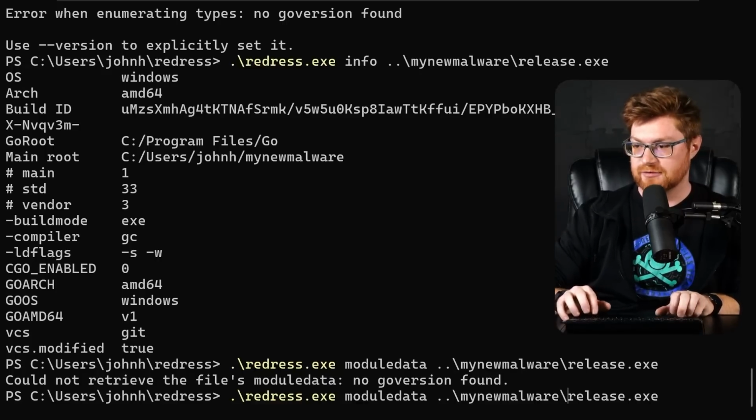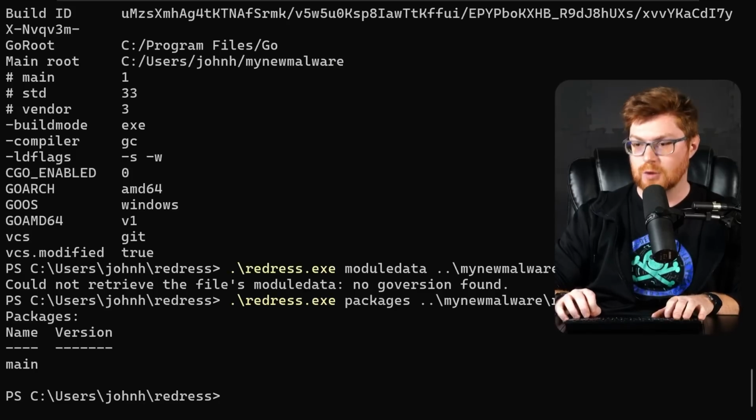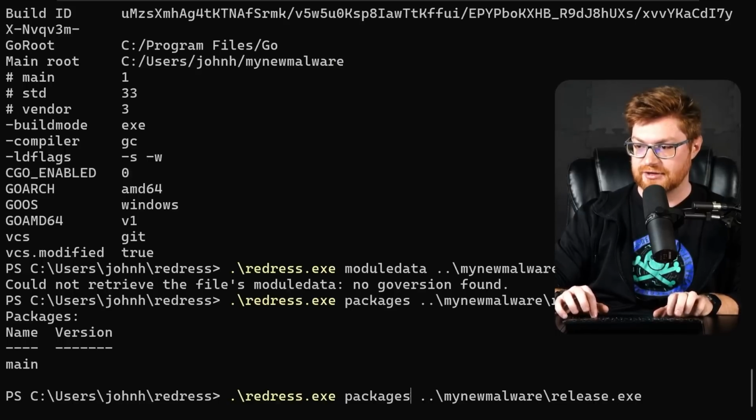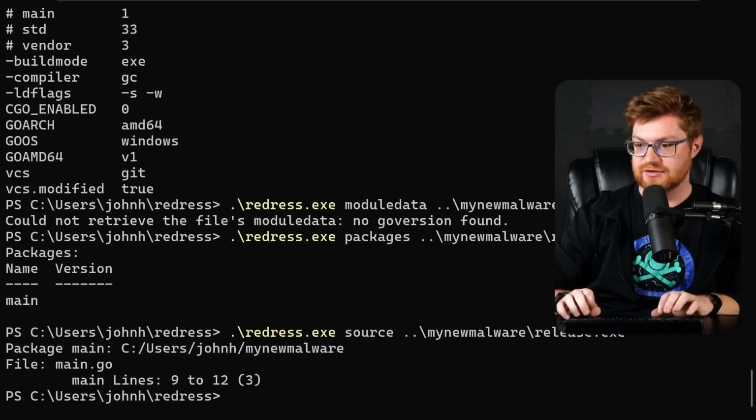We could probably provide that, but from the outside looking in, we don't know the version, if we were just an analyst that found this file. How about packages? Only sees main in this case, because it's a small thing. FMT or the other imports not particularly tracking down. What will source do? Can it even see the source code? Oh, found main.go, lines 9 to 12. Not given any more details about that, though.